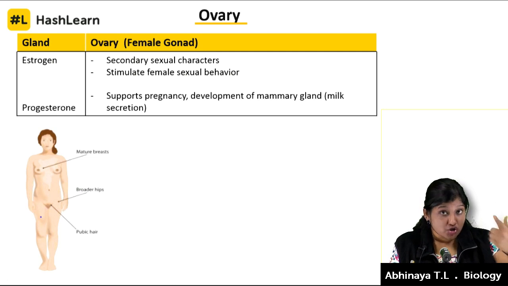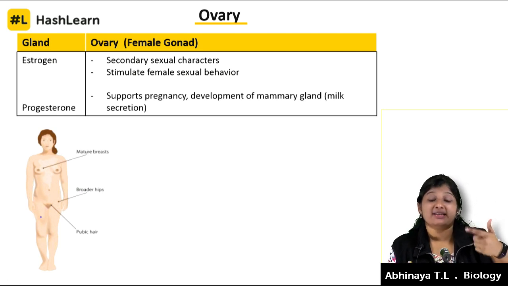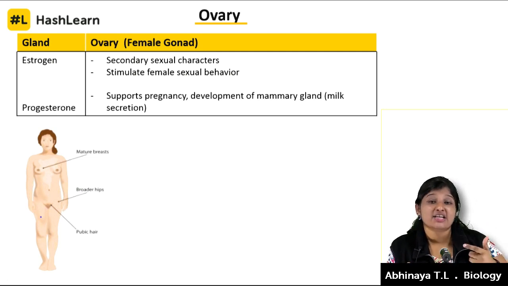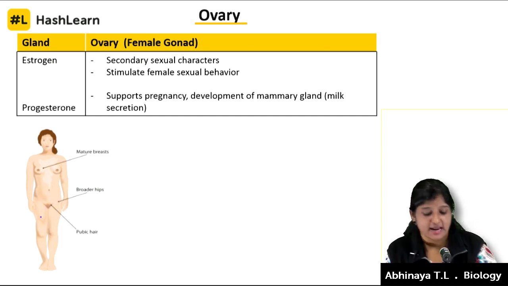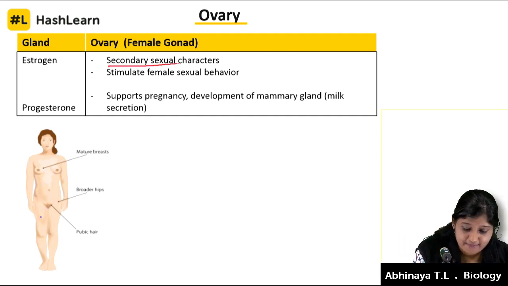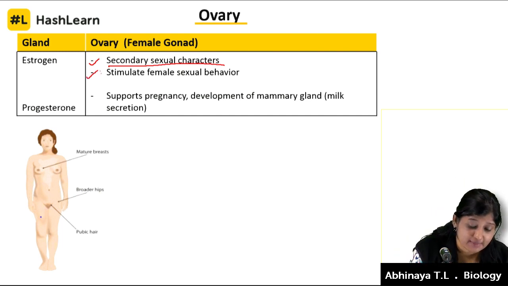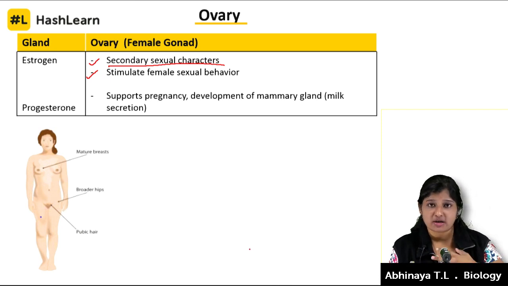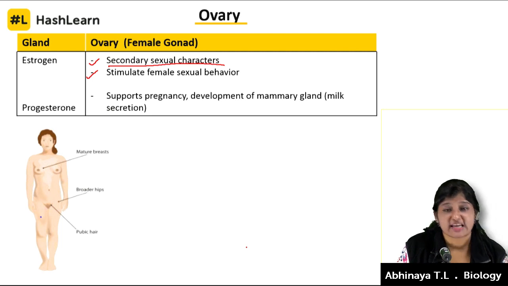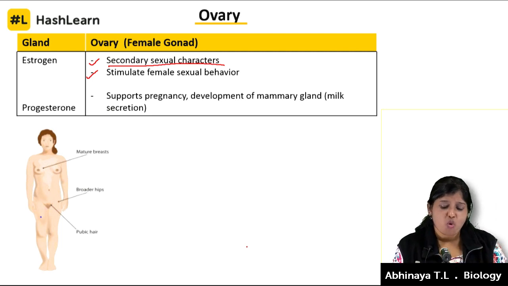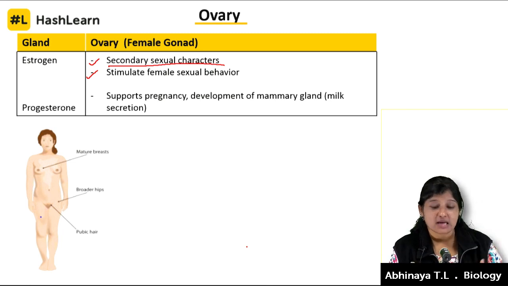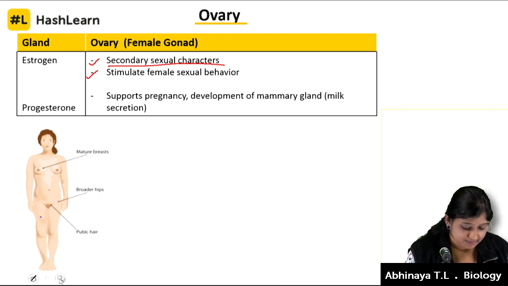Estrogen, like androgen, is going to initiate the secondary sexual characters in a female individual and stimulate female sexual behavior, something like libido in males. It is going to initiate the female sexual behavior. That is what estrogen is doing. So what all can be the secondary sexual characters in a female?